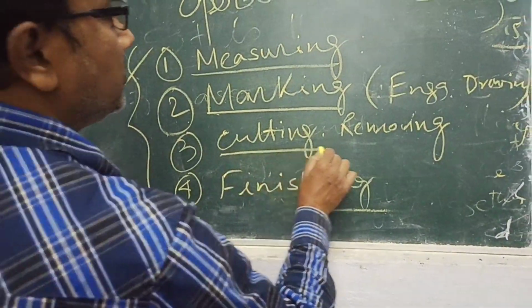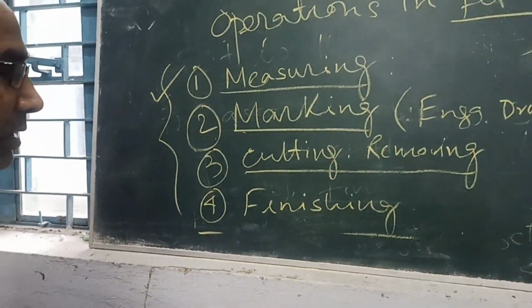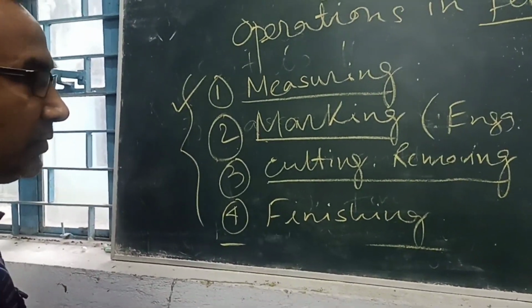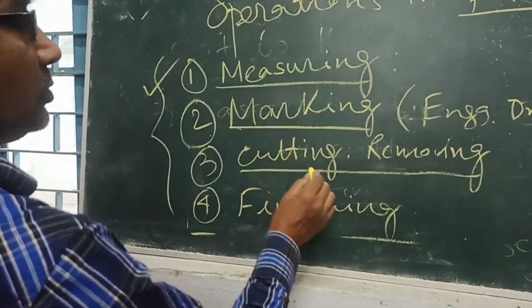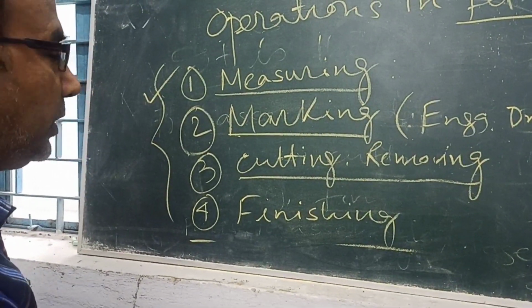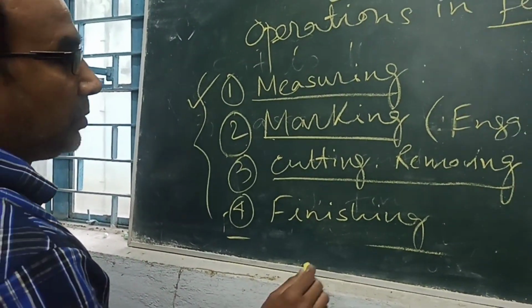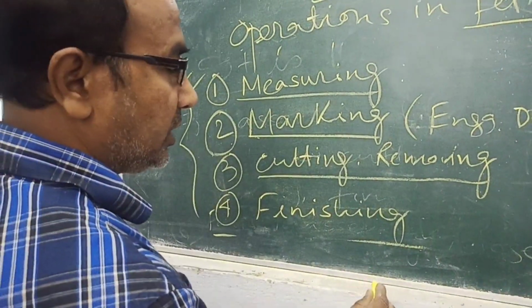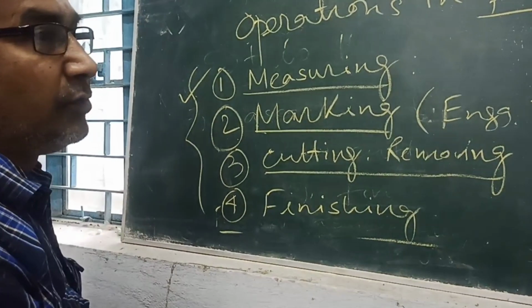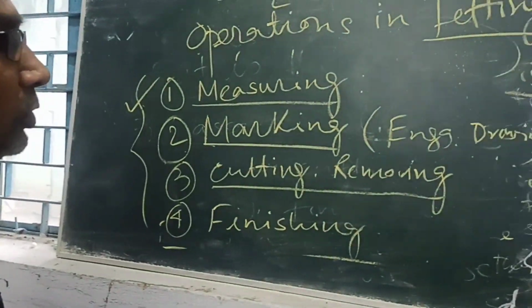Third is cutting. It is used to remove the extra material that is not needed for the fitting, by filing, sawing, drilling, and tapping. Fourth is the finishing or assembling process. It is a very slow and precise process that finishes the different parts so they can be assembled together to produce a good.